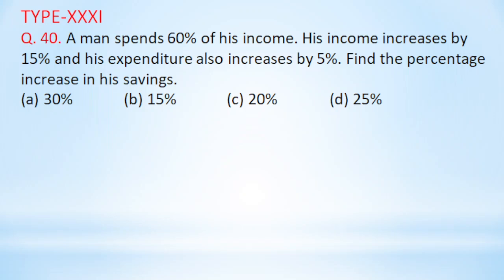Now type 31, question number 40. A man spends 60% of his income. His income increases by 15% and his expenditure also increases by 5%. Find the percentage increase in his saving.